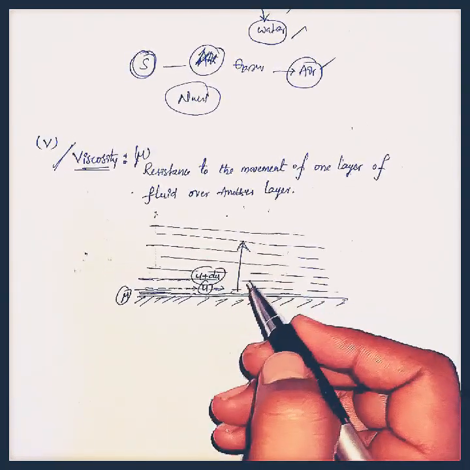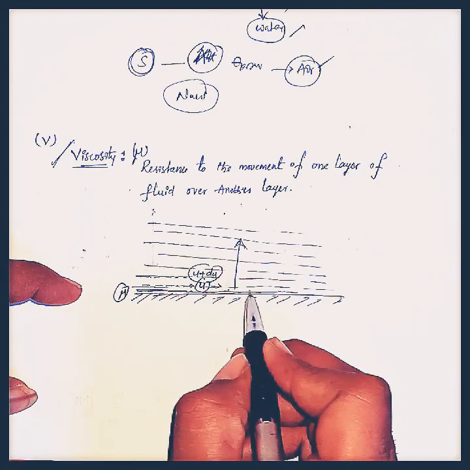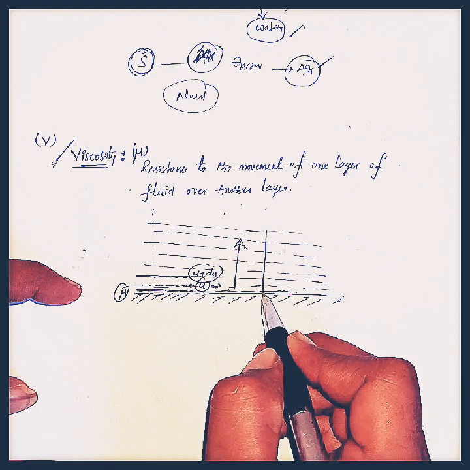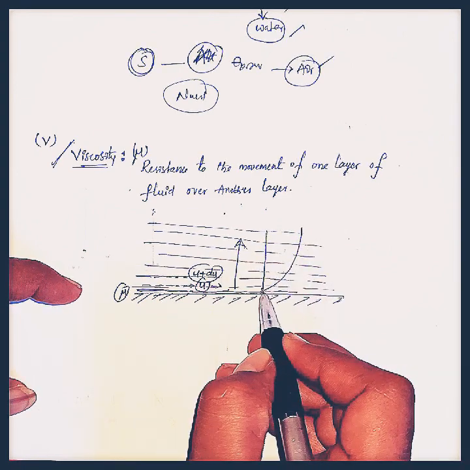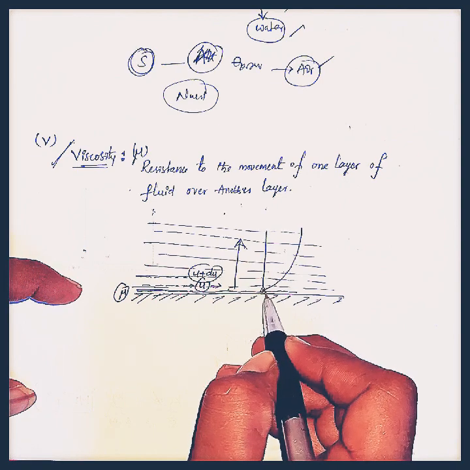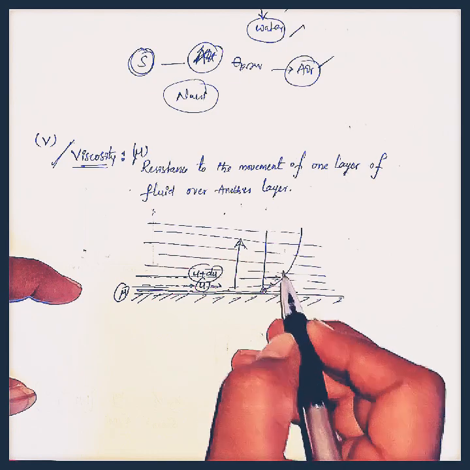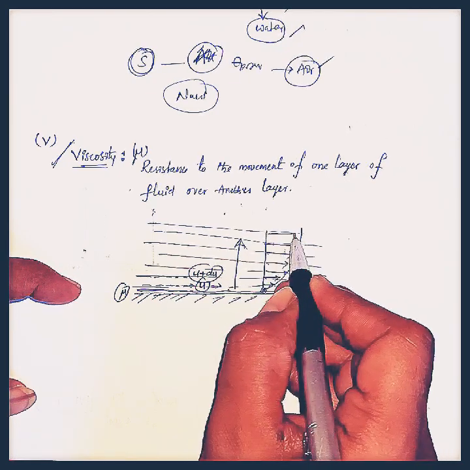And if I draw the velocity distribution of these layers from bottom to the top, it will come like a parabola, like this. This is the velocity distribution. Here the velocity of the layer is 0. Here somewhat increased velocity, here somewhat increased. Like this, from bottom to the top, the velocity of the fluid goes on increasing.